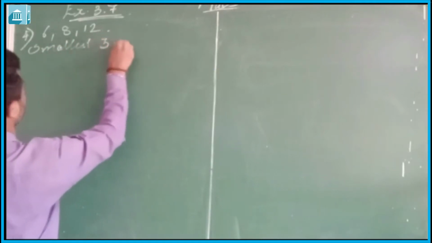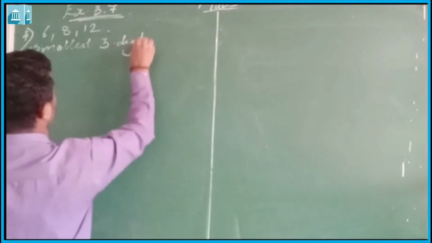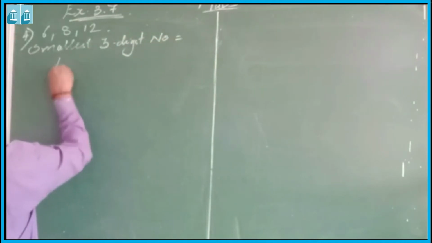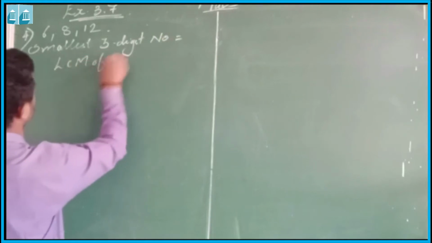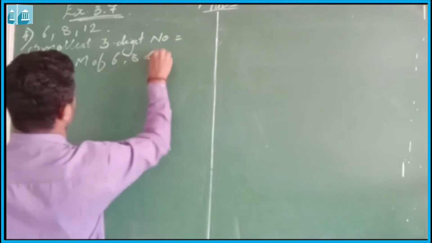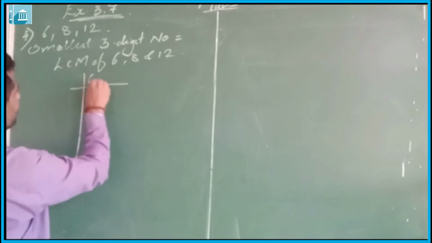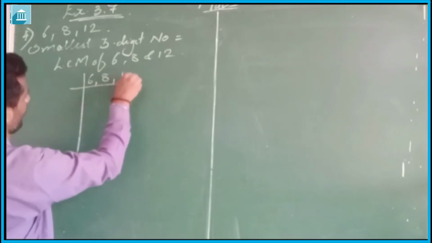Smallest 3-digit number is equal to LCM of 6, 8 and 12. So let us find out the LCM of 6, 8 and 12.